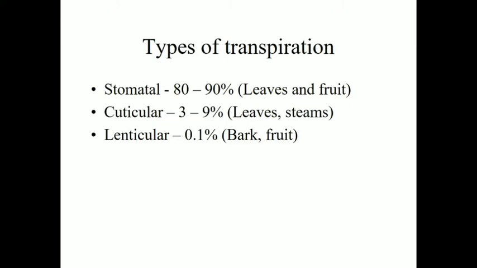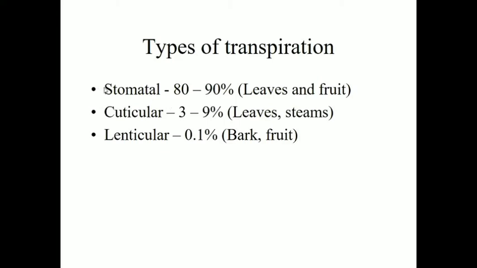There are mainly three types of transpiration: stomatal transpiration, cuticular transpiration, and lenticular transpiration. Stomatal transpiration means that 80 to 90% of the transpiration occurs through stomata. The stomata are present mostly in the leaves, in the upper epidermis and lower epidermis of the leaf, and some are present in the fruit wall also.